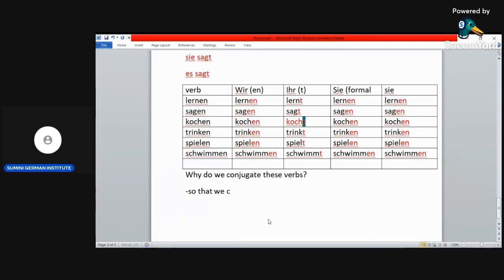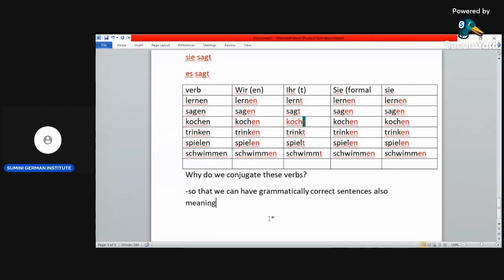So that we can have grammatically correct sentences. Okay, it's for grammar. Okay, also you can say for meaning. Okay, this conjugation carries a lot of meaning.